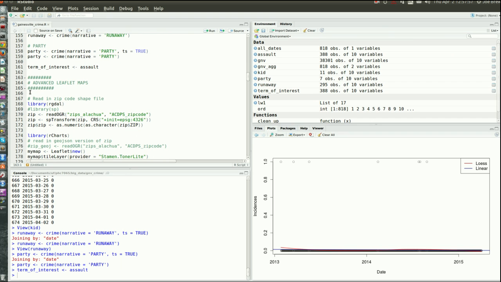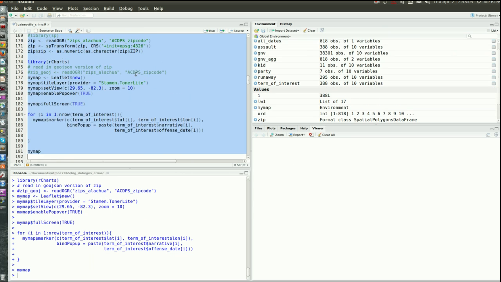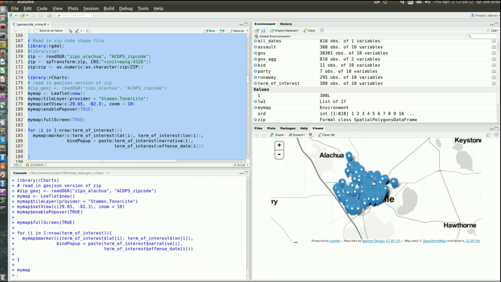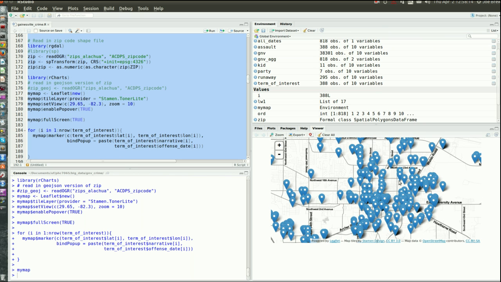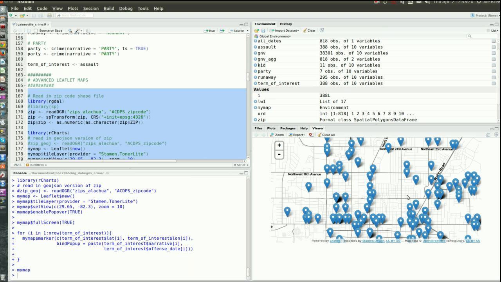And we can now make some visualizations, right? Because we have this geographic data, we could see where assaults have happened. I'm going to use a library up here called rcharts, RGDAL, and this interfaces with a library called Leaflet, which is an open mapping library. Now I have this interactive map of Gainesville, and I can see all the crimes that have happened with my term of interest being defined up here, assault.